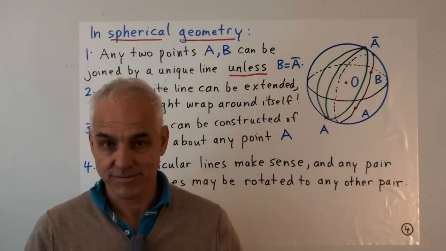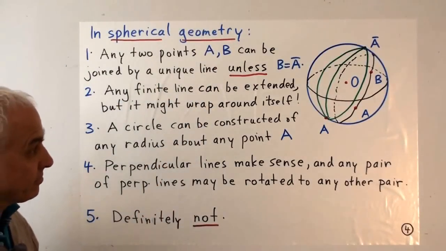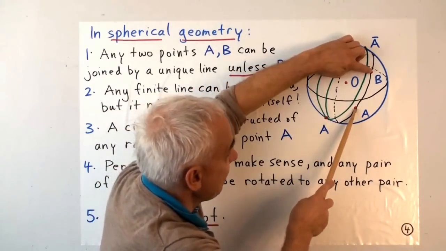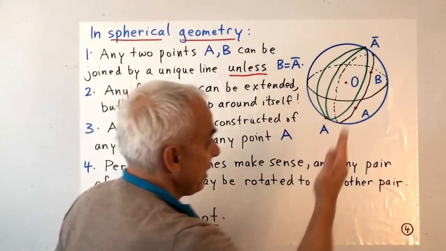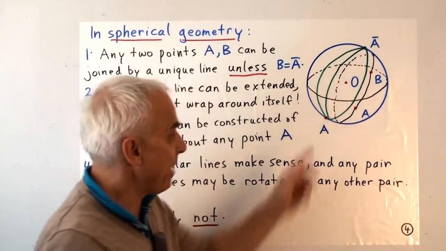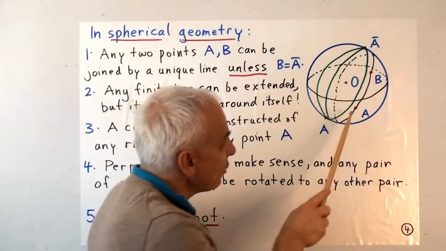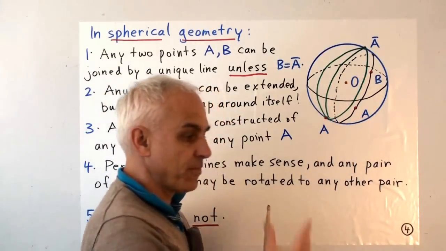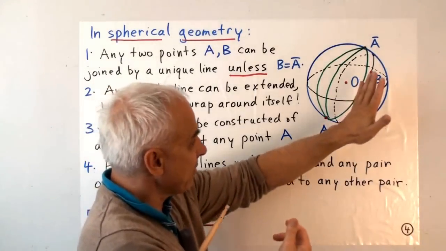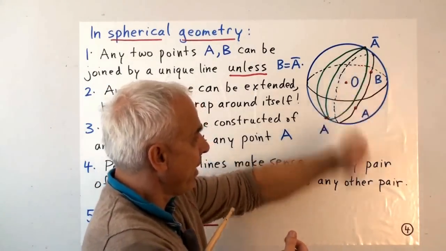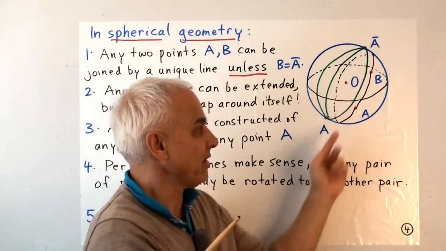So let's answer these questions. First of all, given 2 points A and B, can we find a unique line that passes through them? So for example, here it's A and B. Remember, a line for us means a great circle, and that's really the intersection of the sphere with a plane passing through the origin. And yes, we can do that. The way we do it is we look at the 3 points A, B, and the origin. There's a unique plane that passes through them. So if we take the plane that passes through A, B, and O, that plane will cut the sphere in a great circle, and that circle will be a line through A and B.